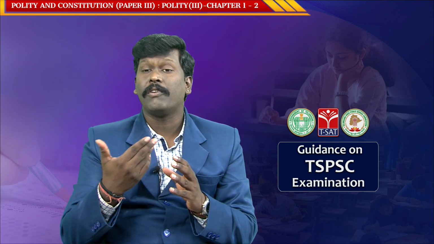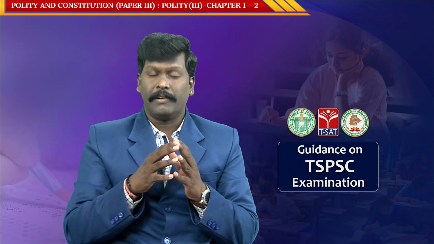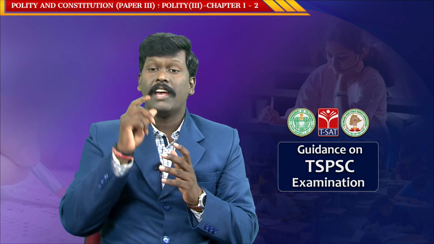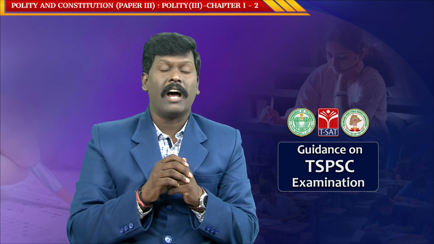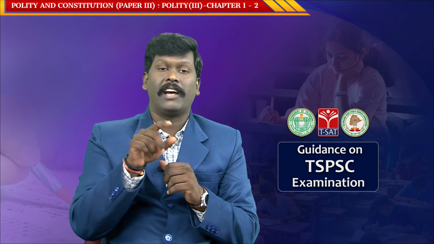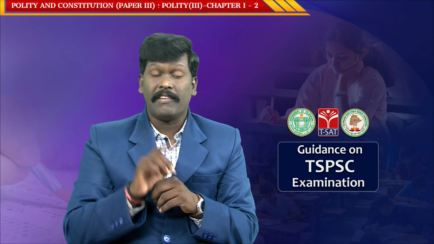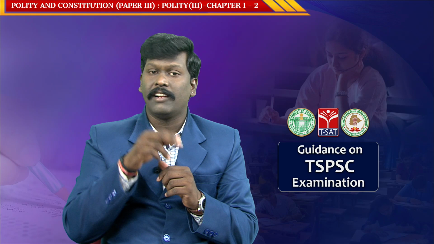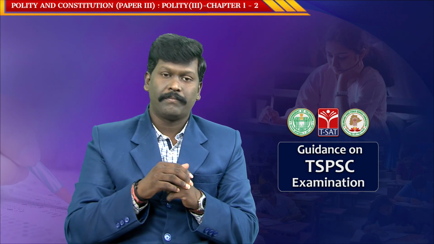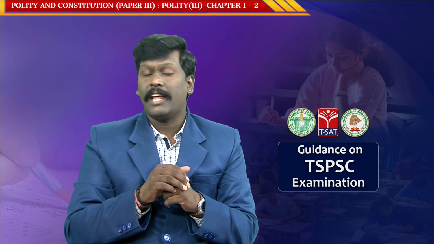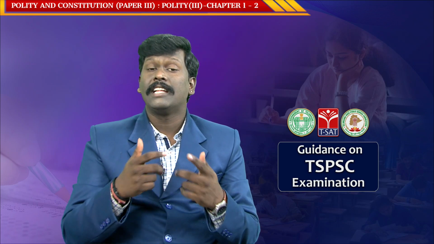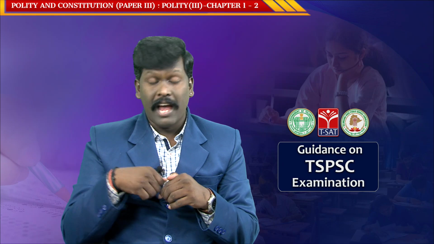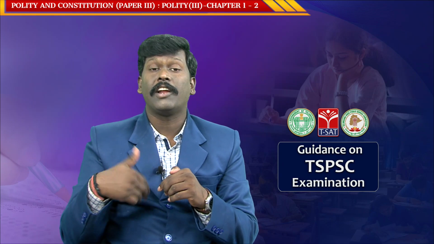Now what is the meaning of unitary? Concentration of the powers is called unitary. The states in the unitary system are subordinate to the center. In unitary, we have a single constitution and a single citizenship. In a unitary nation, there is generally an integrated judiciary, generally an unwritten constitution, and a supremacy of legislative laws.